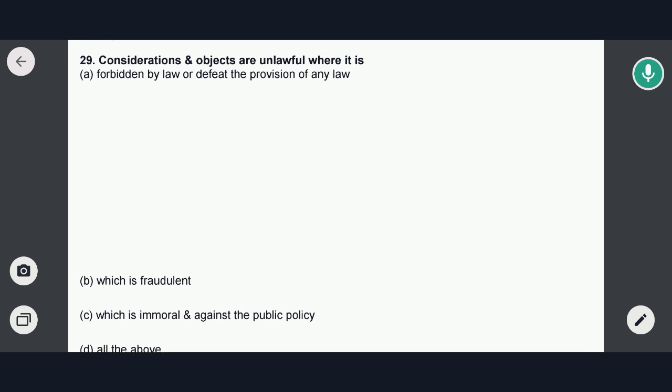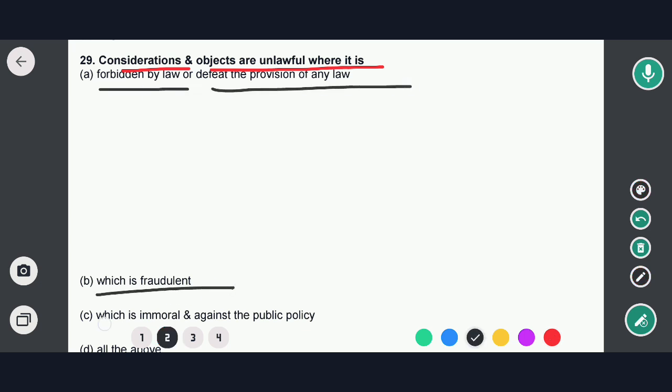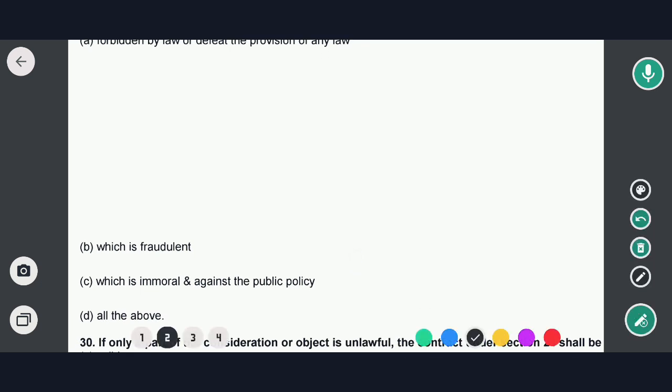Next question is: consideration and the objects are unlawful where it is, options are: forbidden by law, or defeats the provision of any law, which is fraudulent, which is immoral and against public policy, and the last option, all of the above. So the correct option would be option D, all of the above.